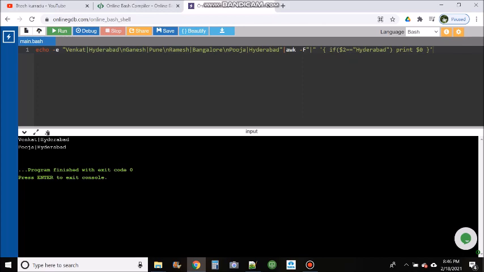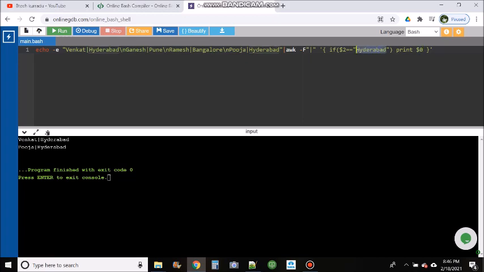So what I did is awk, here the field separator is pipe. I gave this pipe option, and city is in the second column. So if $2 is equal to Hyderabad, print the entire record. So this is how we can do it. With this command we can simply get a particular city's data.